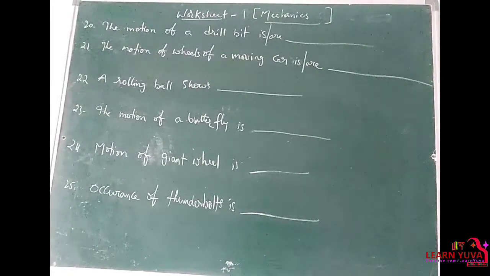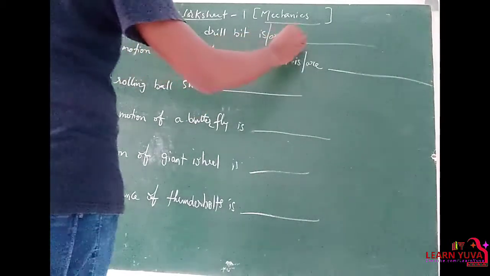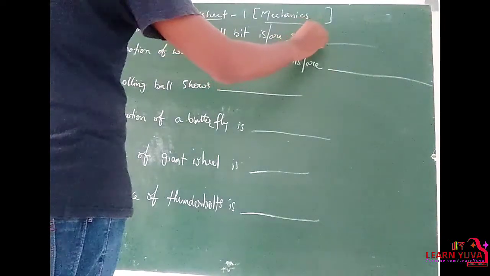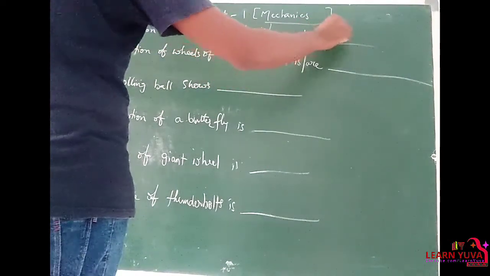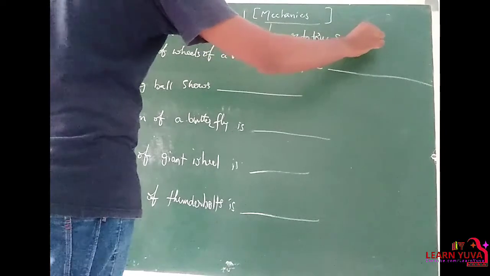So continuation. The motion of a drilling bit. So that is used to make holes in walls or wood. So in that, the drill bit, the rod is in rotatory motion, as well as the rod is moving towards the wall. So it possesses both rotatory and translatory motion.